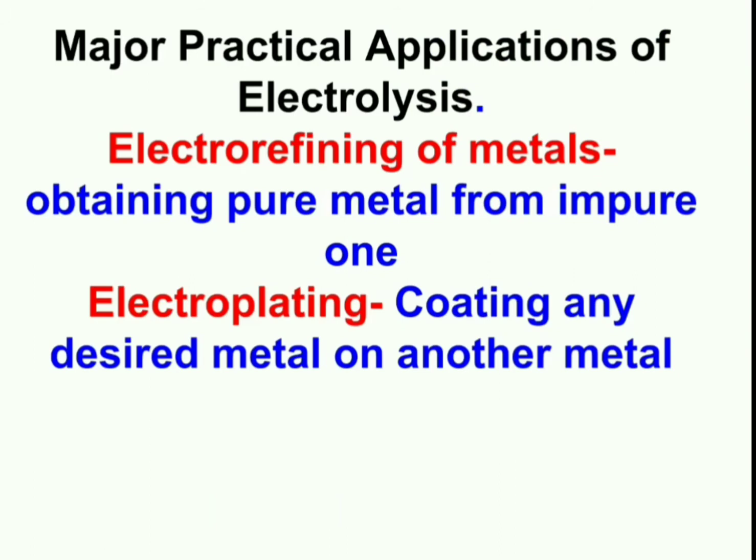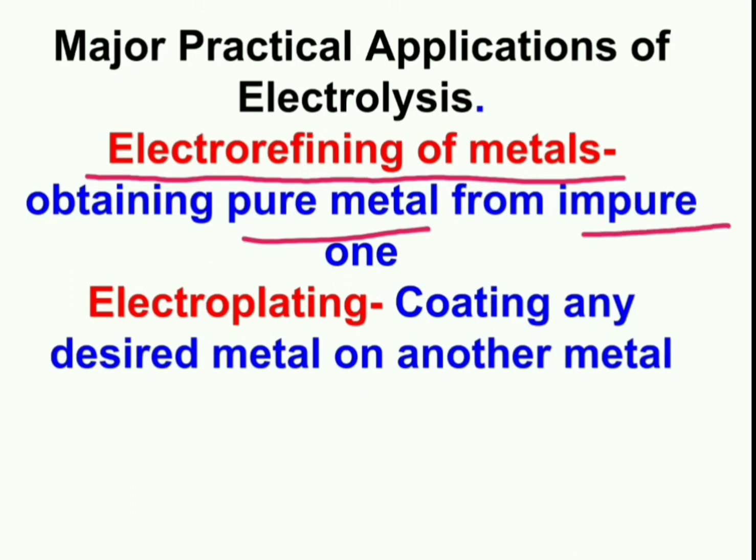Electrolysis has two major applications. One, it is used in the electro-refining of metal, that means obtaining pure metal from impure one. And second is the electroplating, means coating any desired metal on another metal with the passage of electricity.